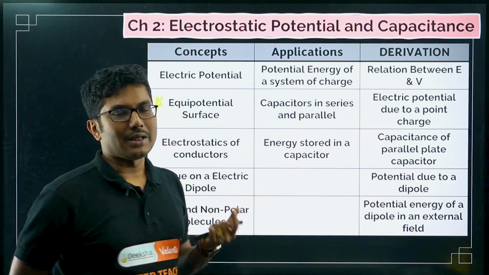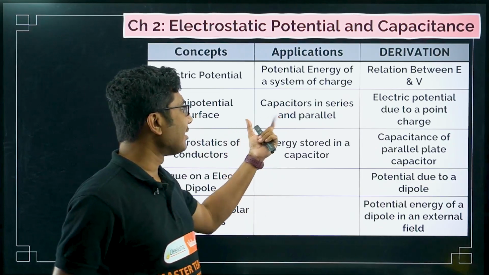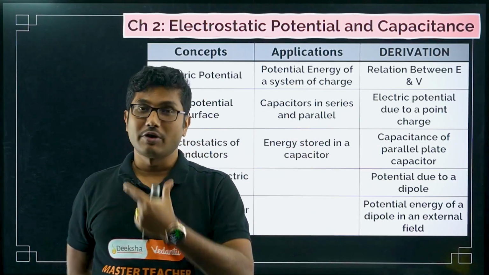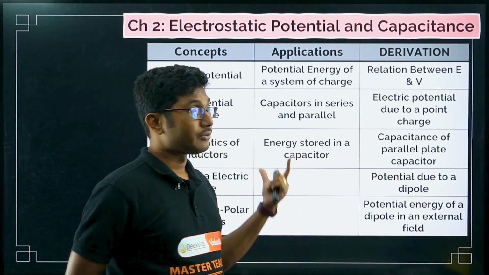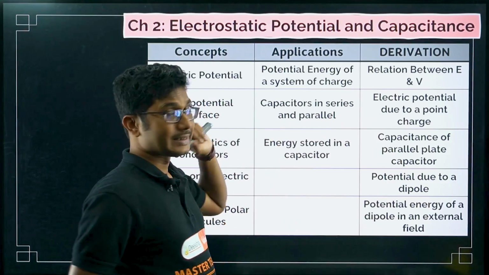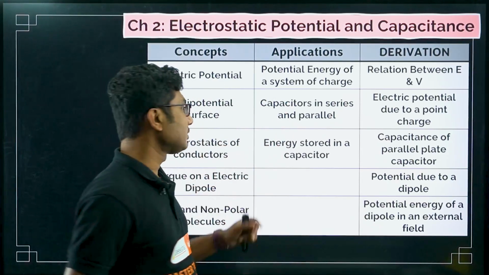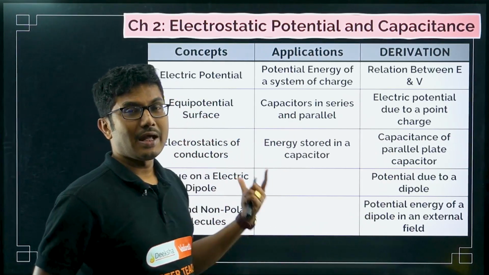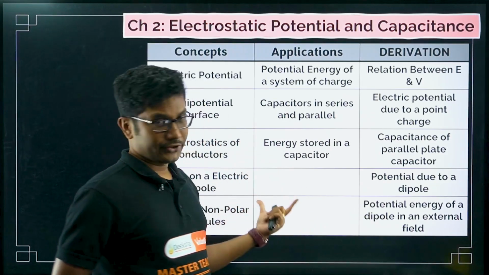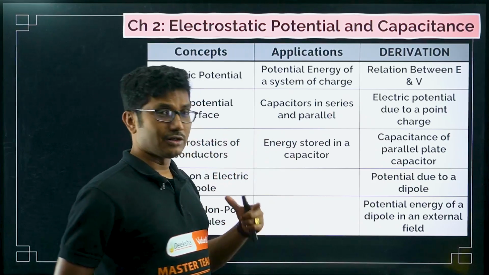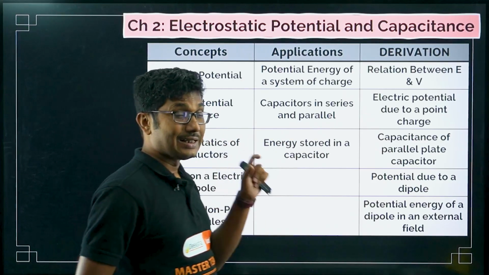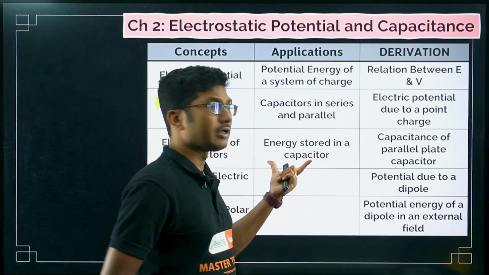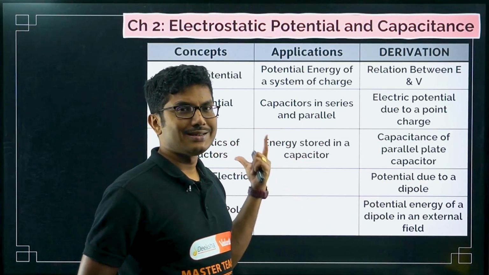Derivations, maybe a 2 or 3 marks question might come for this part, but more than derivations, numerical questions or concept based questions might come from this part. But yes, a derivation might come as a 2 or 3 marks question. Energy stored in a capacitor, the formula you have to remember and explain the terms is a very common question. Energy density was also asked in a 5 mark question as a part question, not the derivation. Derivation is not important for this, but the final result is important.